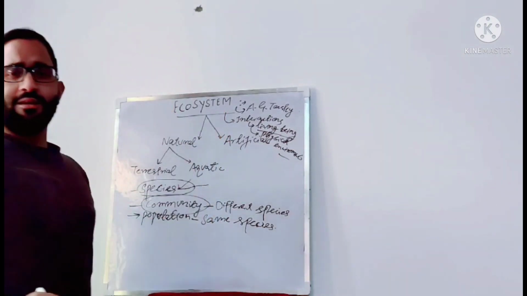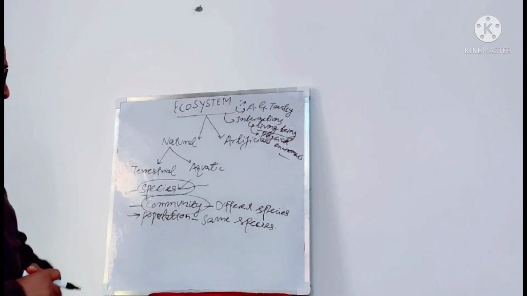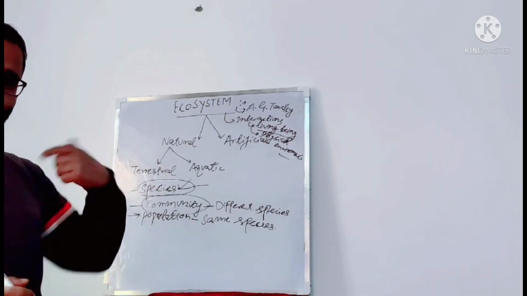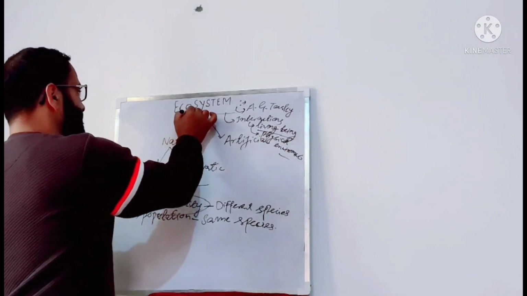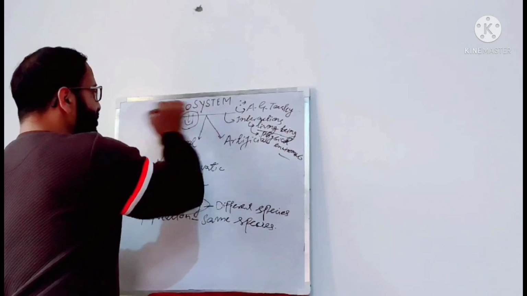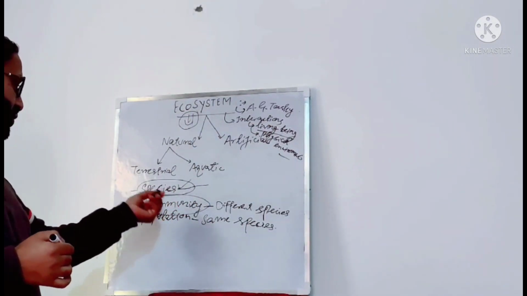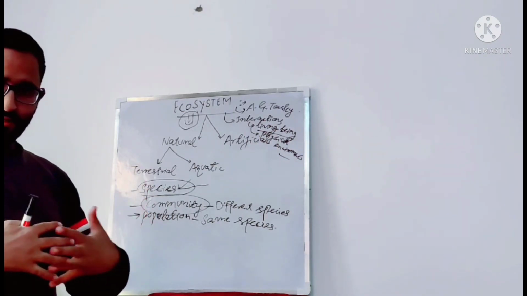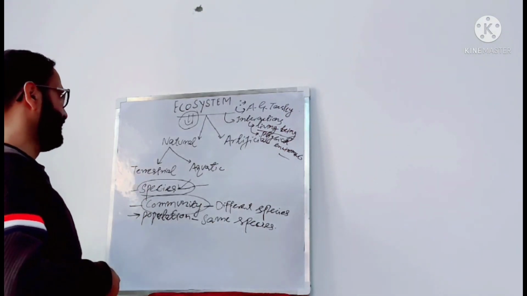In an ecosystem, there is always a community present. So different species are present, and these different species interact with each other and with their physical environment as well. So in a nutshell, we can say ecosystem is a physical unit where a biological community is present, and this community interacts with one another and also with their physical environment.